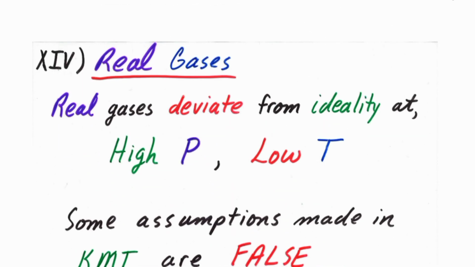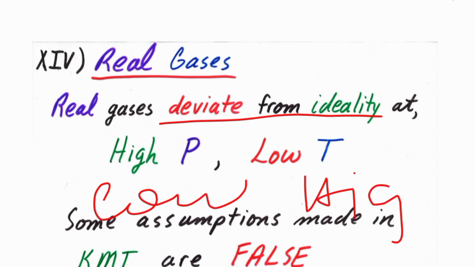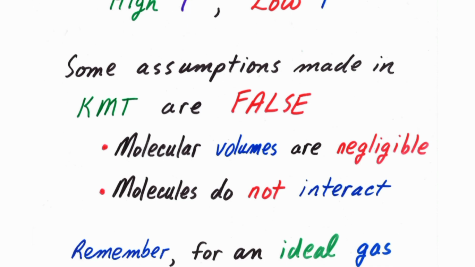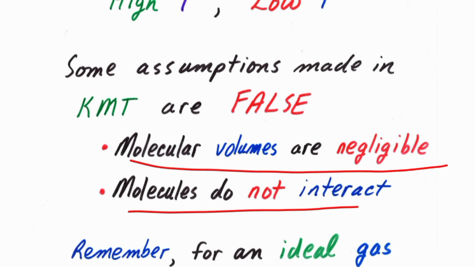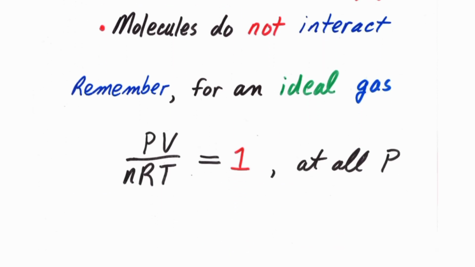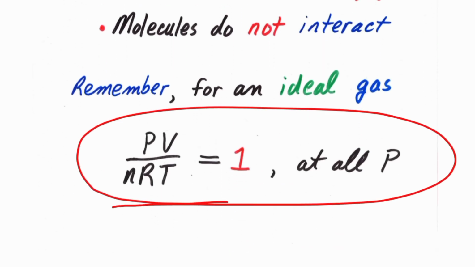What is a real gas? Real gases deviate from ideality at high pressure and low temperature, but they will show ideality at low pressure and high temperature. Some assumptions made in KMT are false: molecules do not interact, and molecular volumes are negligible. Remember, for an ideal gas, PV over nRT is equal to 1 at all pressures.